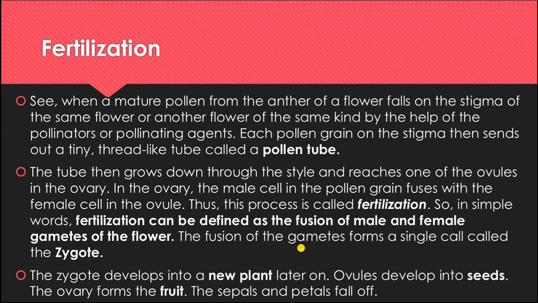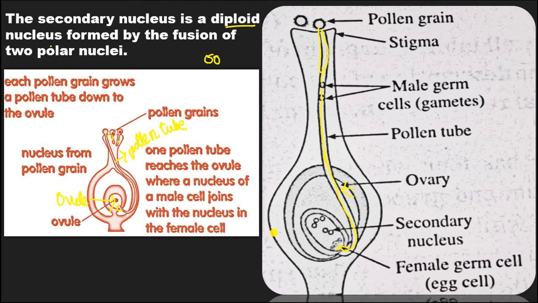When the male and female gametes fuse together, they form a single cell called the zygote. Now let me explain what this zygote is. Here you see, this is the female cell. Now this male cell is going to mix with the female cell. When they have mixed, they form a big cell known as the zygote, a single cell known as the zygote.